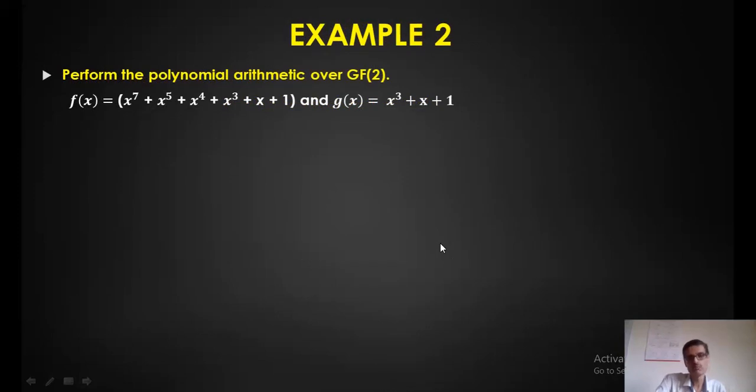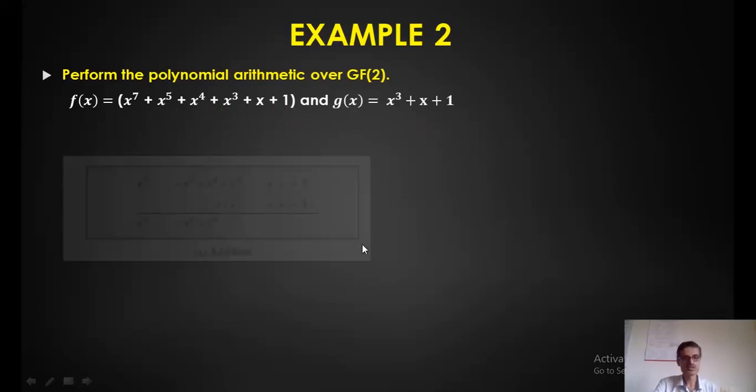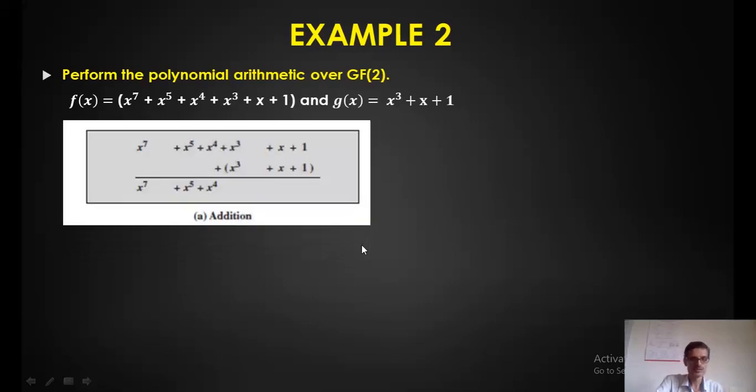Now, this is the second example. I have two polynomials under the Galois field of 2. It is not Galois field of 7 or Z7, it is Z2, where 2 again is a prime number, right? That means the coefficients I have here are either 0 or 1. How to perform an operation here? First one, addition. Under the Galois field of 2, remember addition is equivalent to the XOR operation, correct?